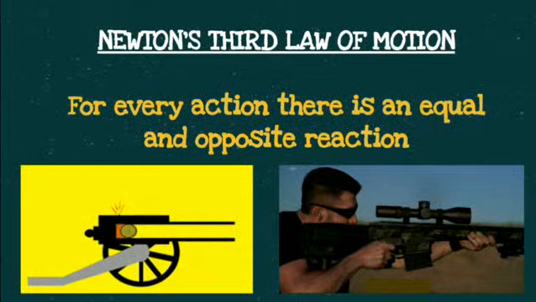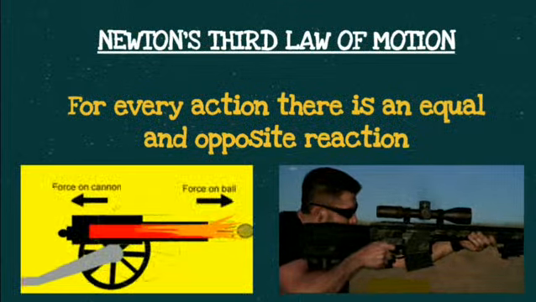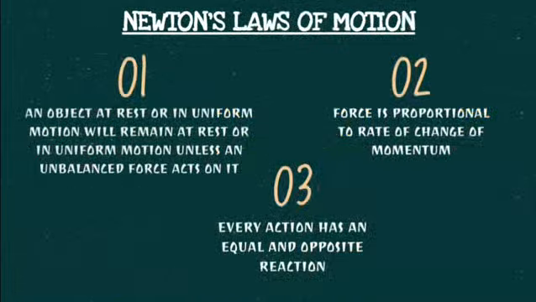Okay, so with this, the third law of motion we have done, and let us revise back the three laws of motion. The first one is an object at rest or in uniform motion will remain at rest or in uniform motion unless an unbalanced force acts on it.